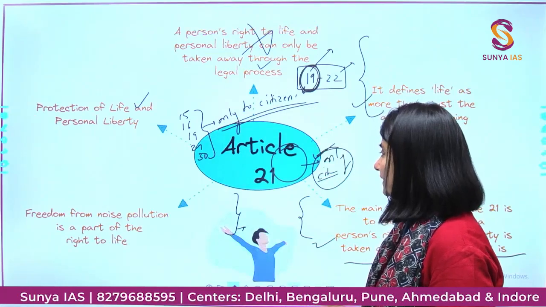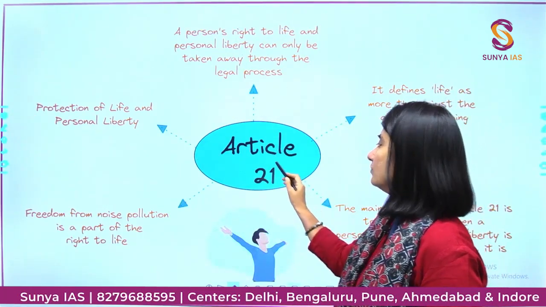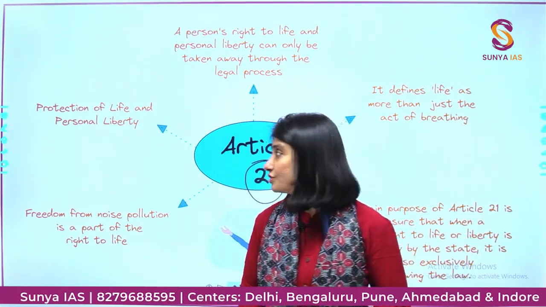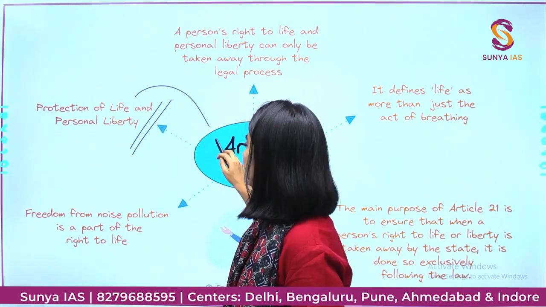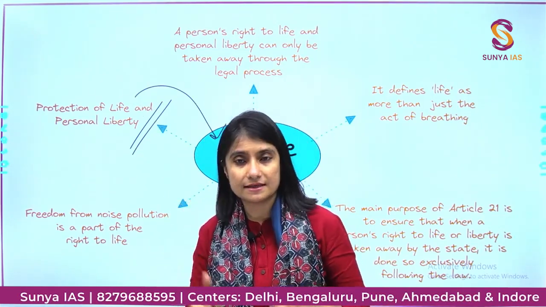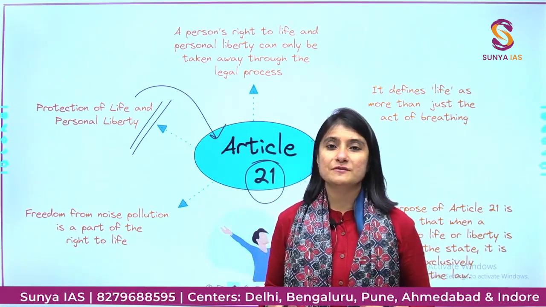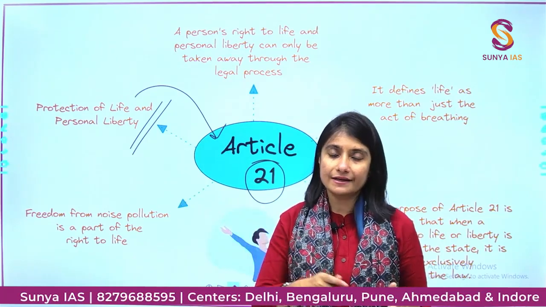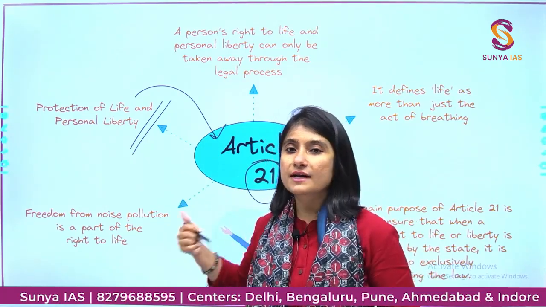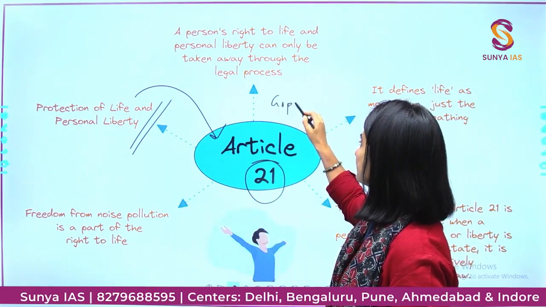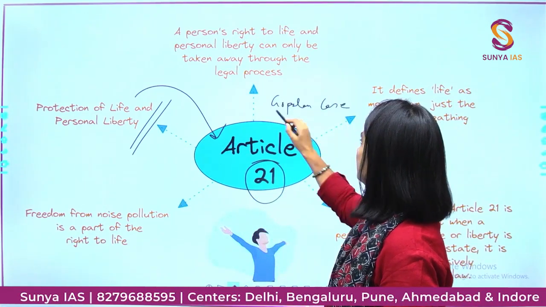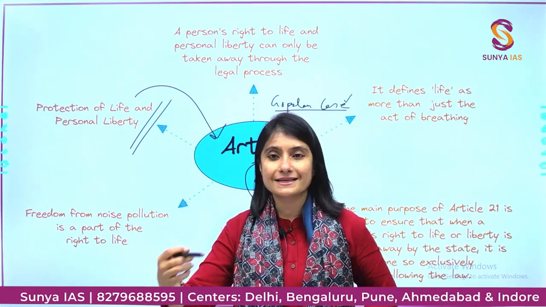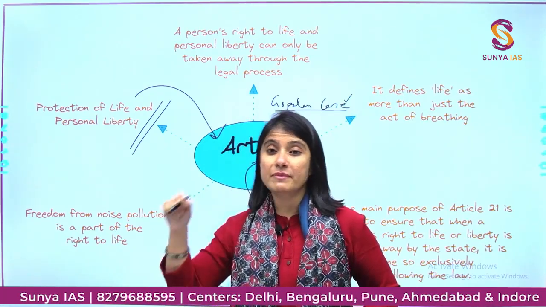Now let's go ahead. Now we will talk about article number 21. What does it say? It says that protection of life and liberty. This was the original text, and this is one article which is most expanded by the courts, and lot of new rights have been added in it. The expansion of this right started with the Gopalan case, and this case brought about a better procedure and better rights for those under trials, even better than enshrined in